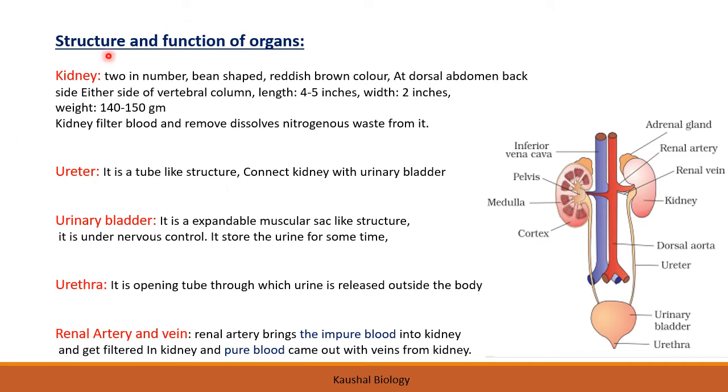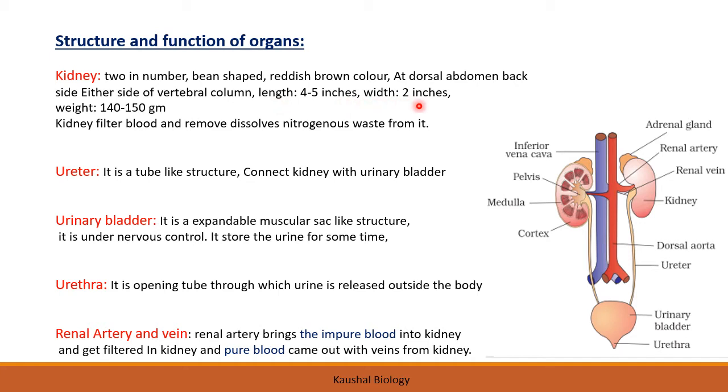Okay, so structure and function of different parts of this excretory system. So kidneys are generally two in number. They have a bean shape. They are reddish brown in color. Yes, they are located at the dorsal abdominal back side, on either side of the vertebral column. See, dorsal means back side. Your vertebral column, you can see it is at your back side. This kidney is present on both sides of your vertebral column. Generally the length is 4 to 5 inches.